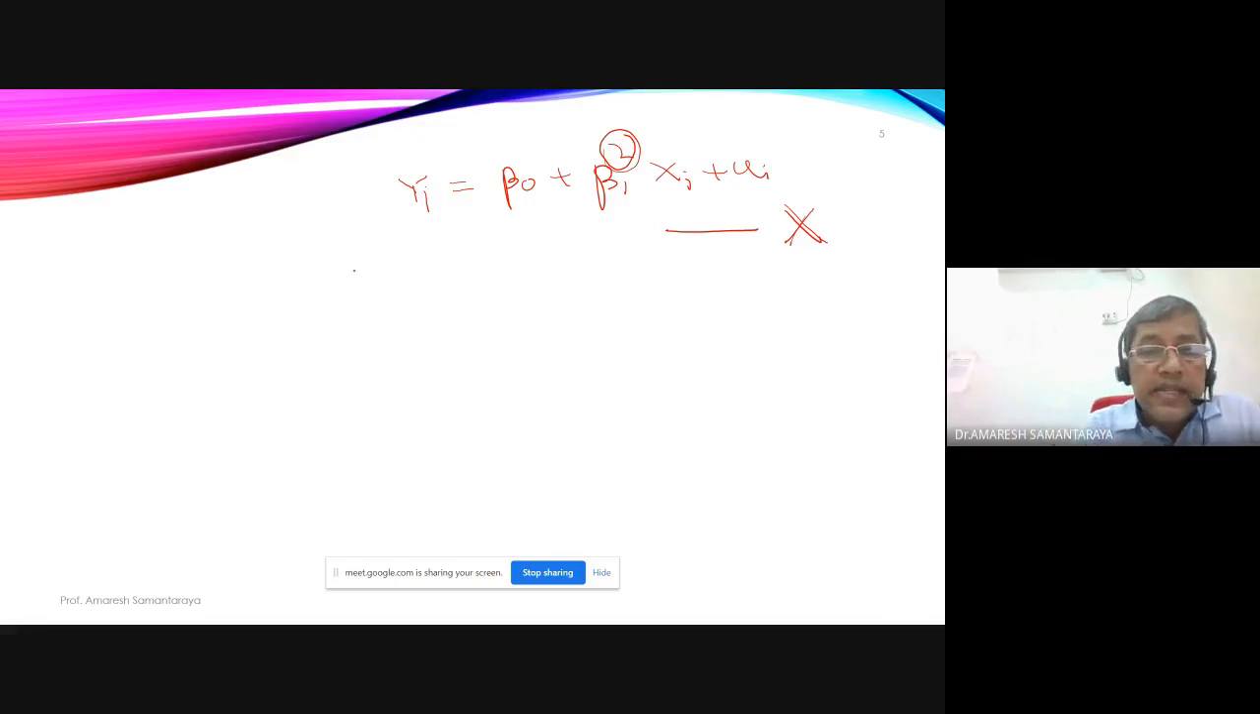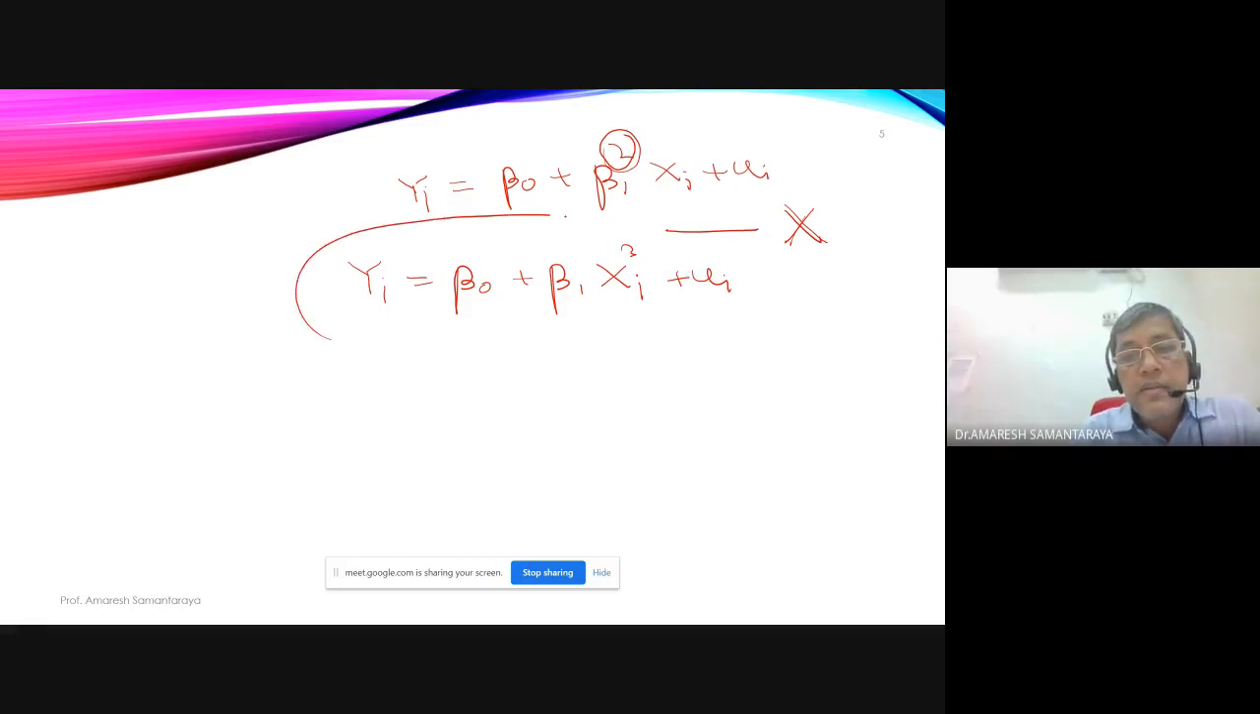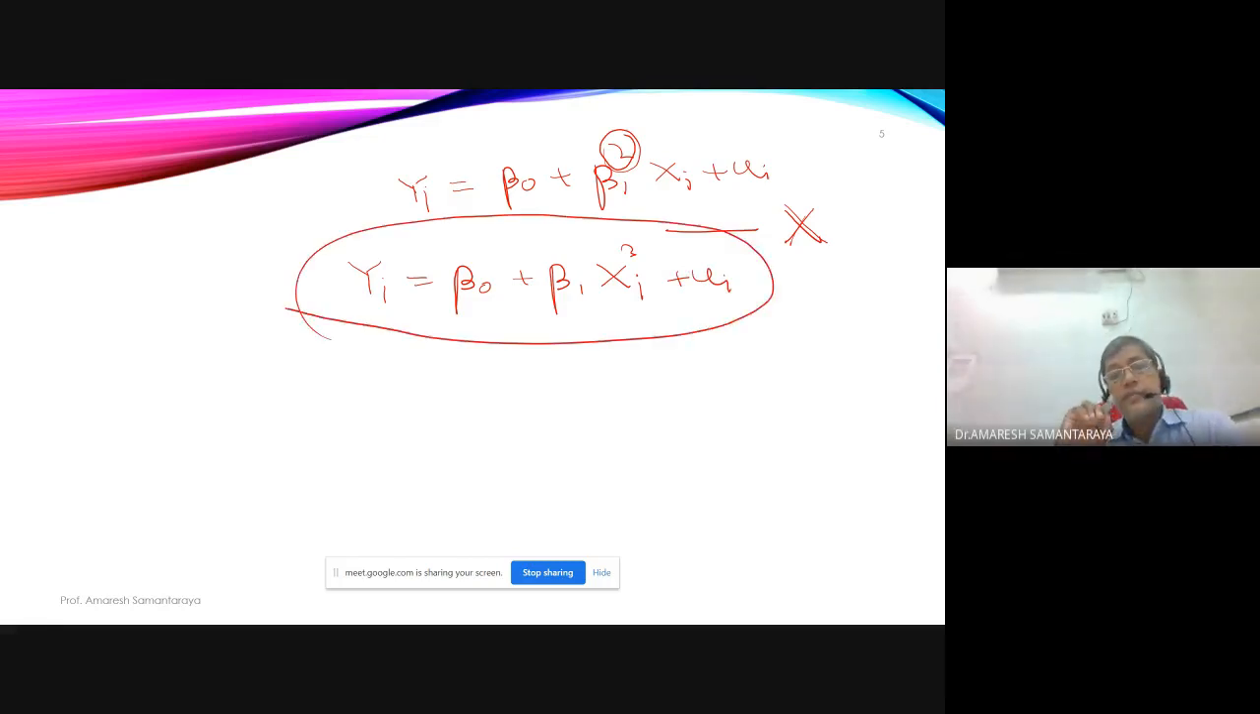Now you can think of a second model. Yi is equal to beta 0 plus beta 1 xi cube plus ui. In this model, there is no violation of the first assumption. Why? The exponent of beta 0 is equal to 1. The exponent of beta 1 also is equal to 1. So it is linear. The exponent of xi may be 3, but we don't bother about it. So that is what it means for the model to be linear in parameters.